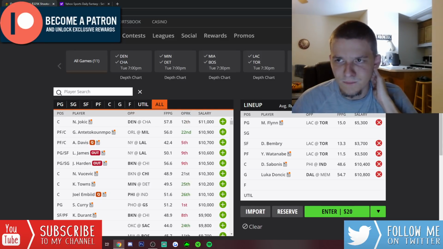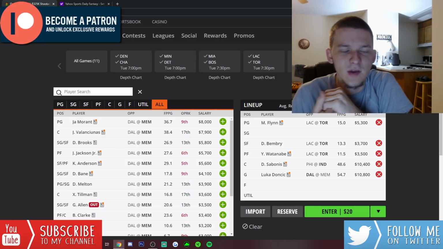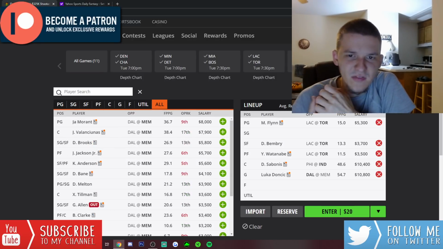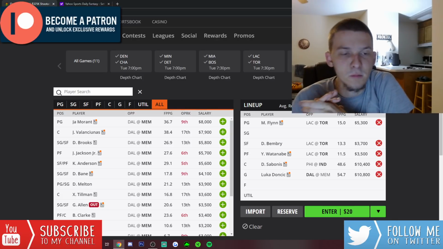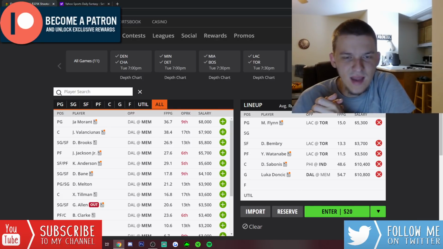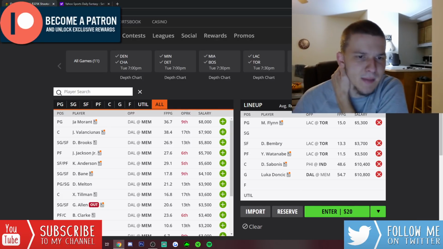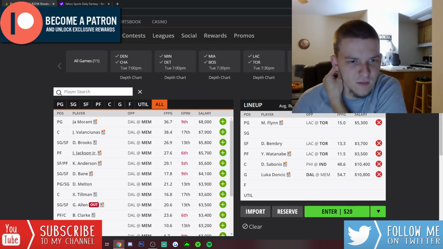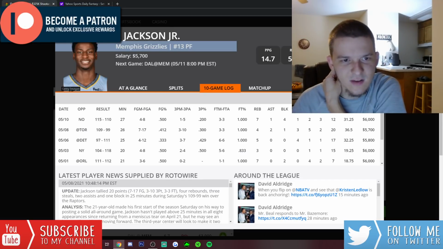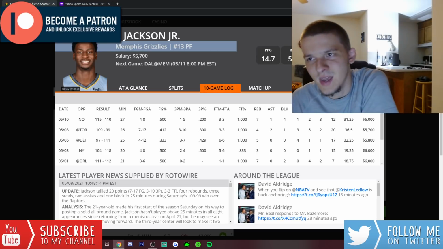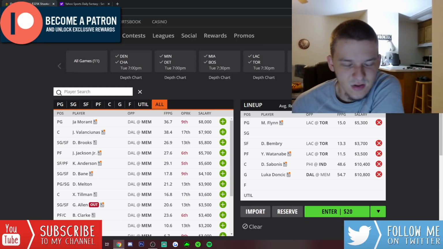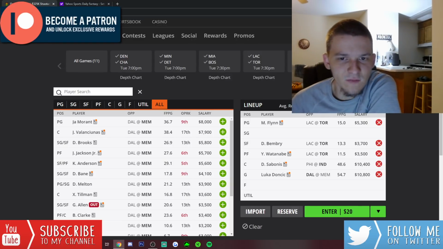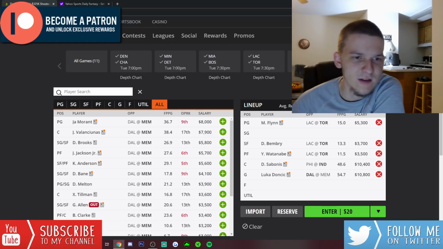Now on the Memphis side, this is a back-to-back for Memphis, so keep an eye on that. But Memphis, I think, is another team that's fighting for playoff seeding, so they're running their starters big minutes. I would expect that everyone plays here. Maybe Jaren Jackson Jr. will rest because he's been coming back from injury. He did rest on their last back-to-back, I do believe. So maybe he doesn't play. But outside of that, I don't think that would affect too much. Maybe you get a few more minutes for J-Val.